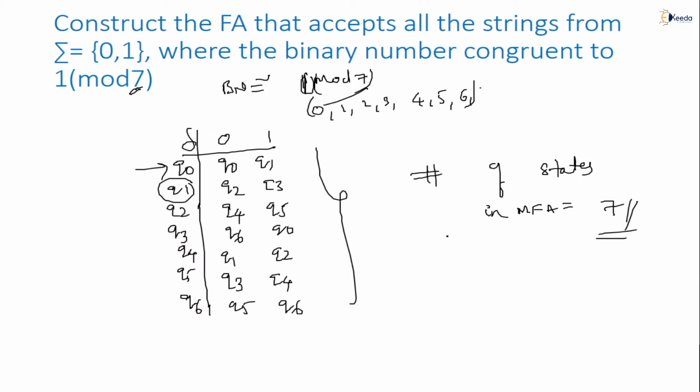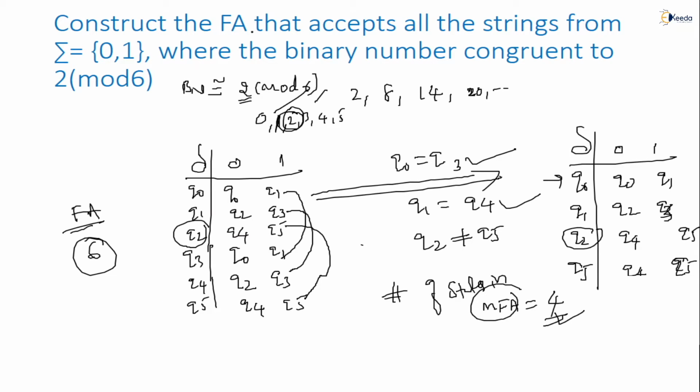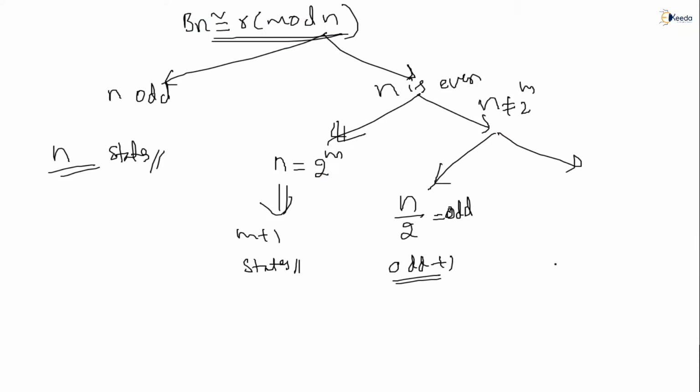Let me take an example. Here the n value is how much? 6. Is it an even number or not? Yes, even. Can I make 6 in the form of a power of 2? No, I cannot. Then we are not able to make the 2 power of m form. Then you divide this 6 by 2. What result will we get? 3. To this you add 1, and that is the number of states. How many did we get? 4 only. Yes, 4 only we got, right?